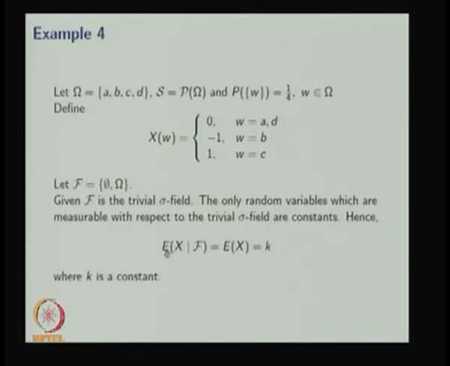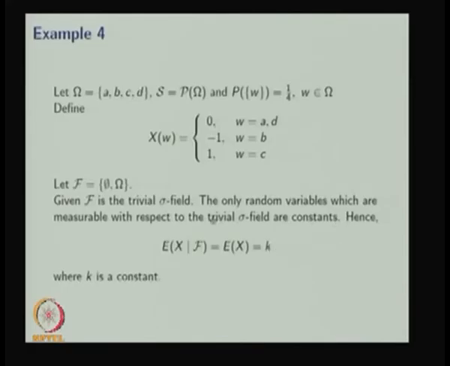Hence, the expectation of X given the sigma field F, where F is trivial, is the same as the expectation of X, which is a constant. That constant you can find by using the probabilities and the possible values 0, -1 and 1.